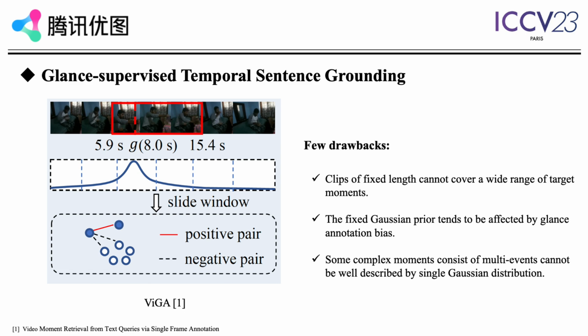Second, the fixed Gaussian prior tends to be affected by glance annotation bias, since the glance annotations are not guaranteed to be at the center of target moments. Besides, some complex moments consisting of multiple events cannot be well described by a single Gaussian distribution.